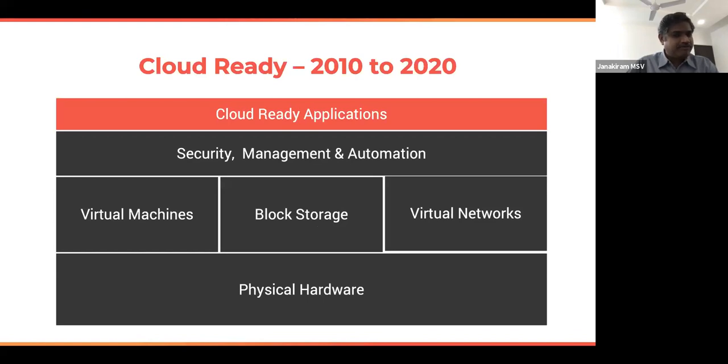Now, on top of the storage, compute, and network, we have security management and automation that gives us the ability to repeatedly, consistently deploy the infrastructure, configure it, and even deploy applications. So the topmost layer, the cloud-ready applications, is what we typically run on top of the IaaS offerings.